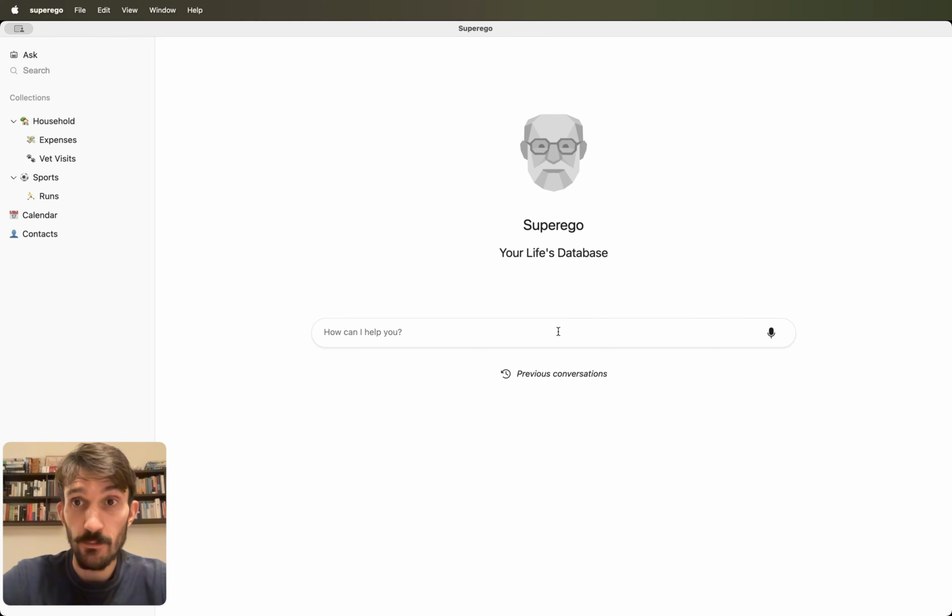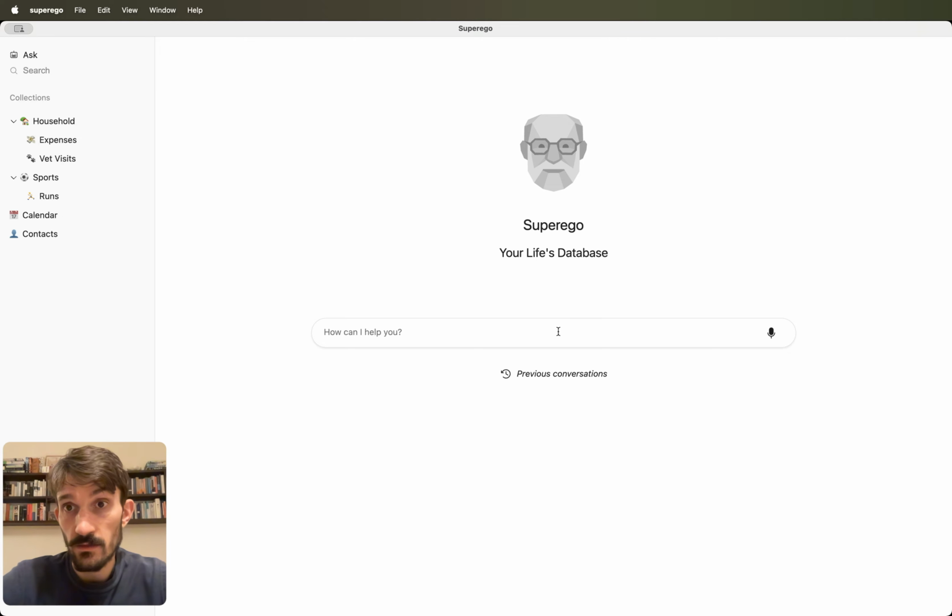This is a quick demo of the Superego personal database, an app that you can use to collect any type of data about your life. Think expenses, workouts, prescriptions, literally whatever you want to track, you can put it in the app. And the app gives you one single place where your data is securely stored and where you can easily access it.